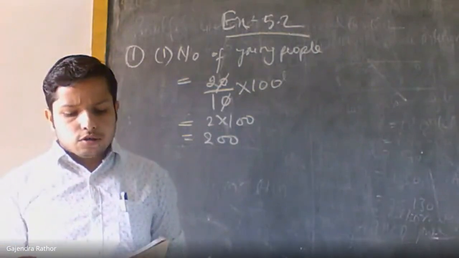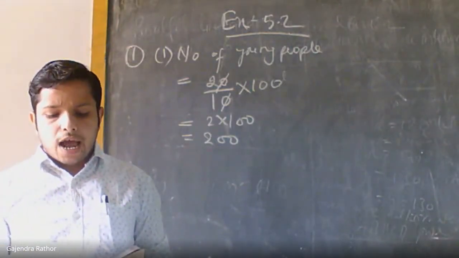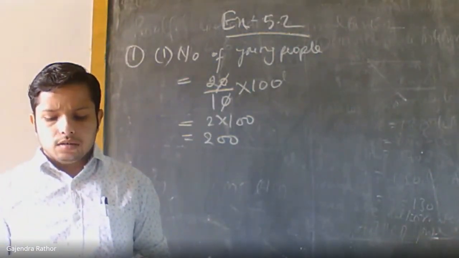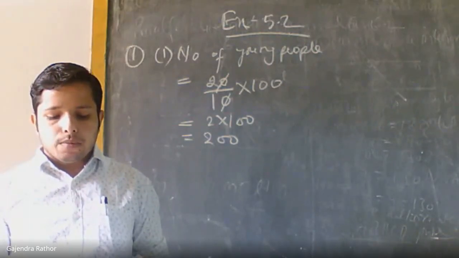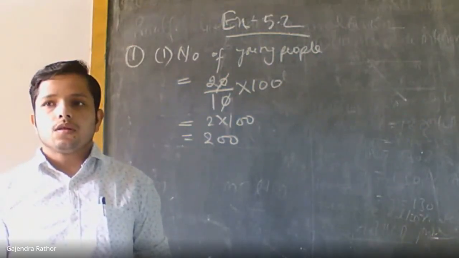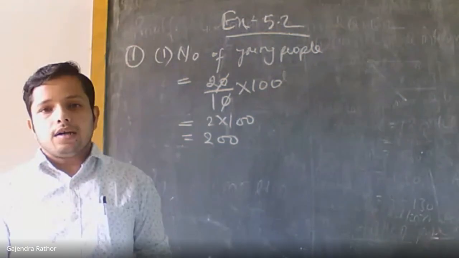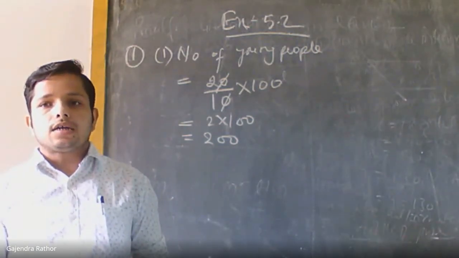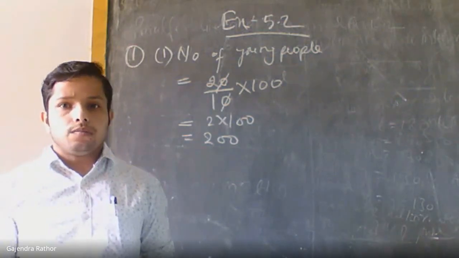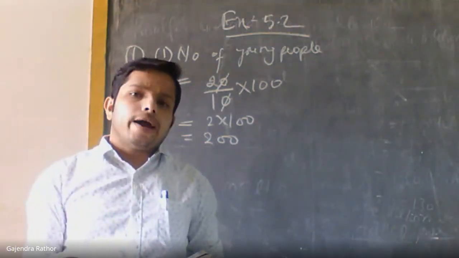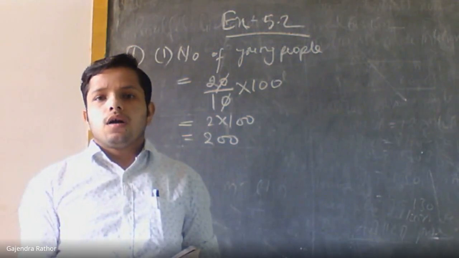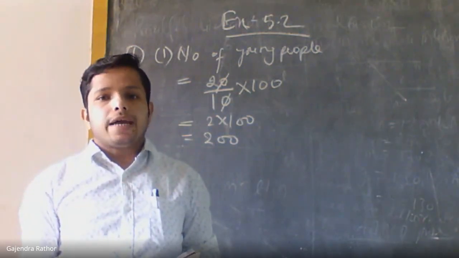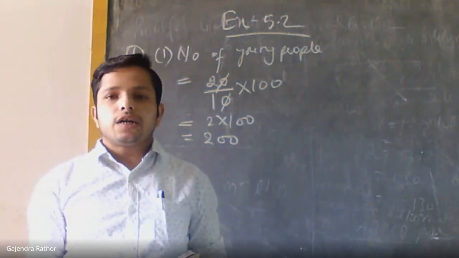Okay, the next question is, which type of music is liked by the maximum number of people? We can find the answer in two ways. First way, by observing the pie chart where the percentage is given.